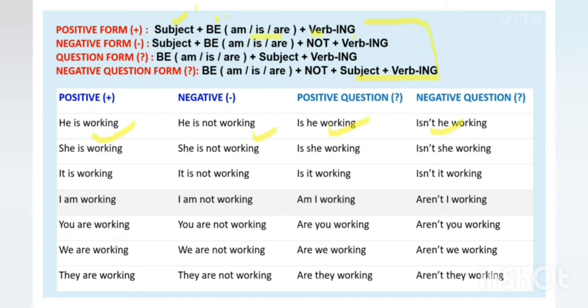Then in negative form, you just have to add not here. Then in question form, the to be form of the verb comes at first place, then comes the subject and then verb plus ing. Then in negative question form, the to be form of the verb plus not plus subject plus verb plus ing. Fine.